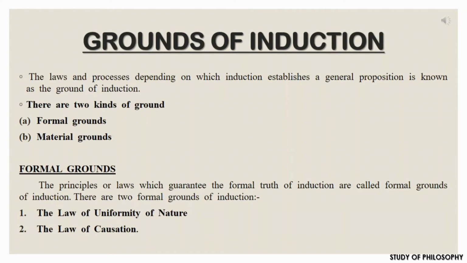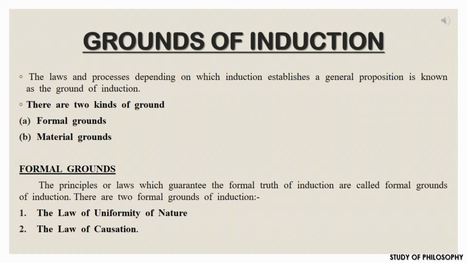In our previous unit, on the nature of inductive inquiry, I have already explained what induction is. Induction aims at establishing a materially true general proposition as its conclusion.